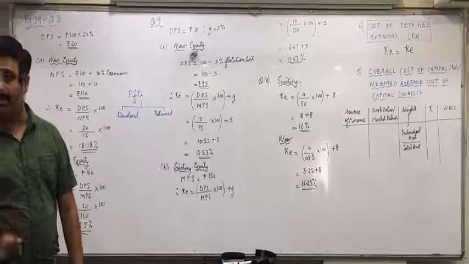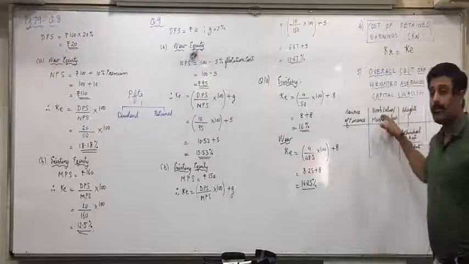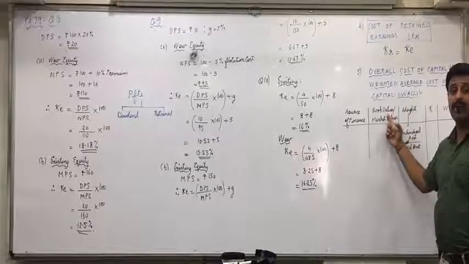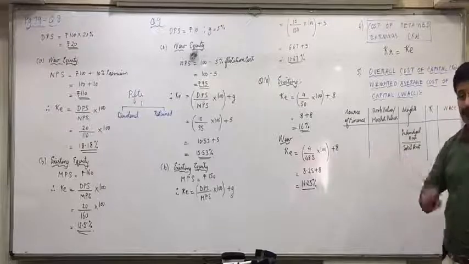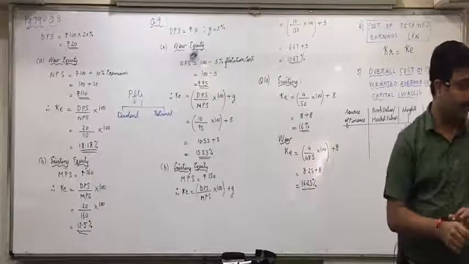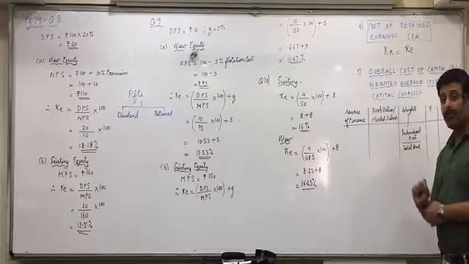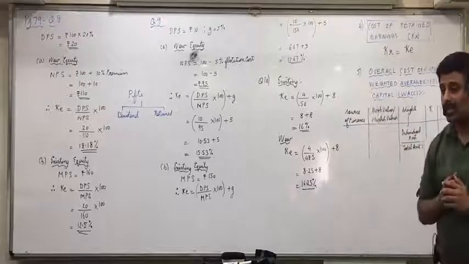Only one thing to be kept in mind is, if you are using book value weights, then cost of retained earnings will have the book value. Book value means value appearing in the books. So retained earnings will be appearing on the liability side. That is its book value. But if you are taking market value weights, then retained earnings are not traded on the stock exchange.